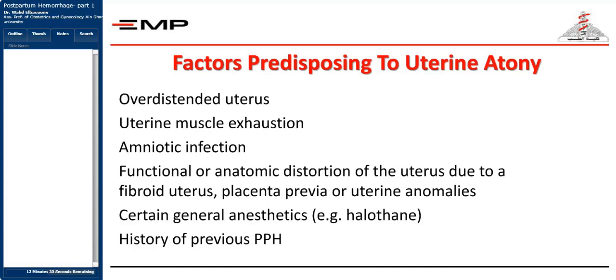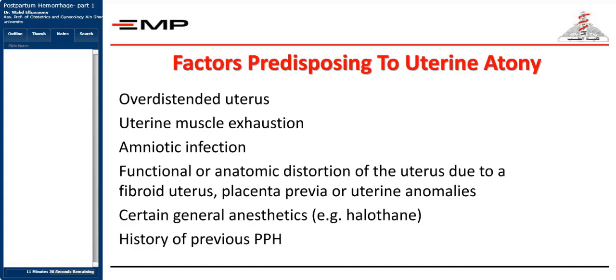Functional or anatomic distortion of the uterus due to a fibroid uterus, for example, a low-lying invaded placenta or a placenta previa, or any other uterine anomalies, for example, a septum, or uterine, vaginal or cervical abnormalities that may be present. Certain general anesthetics, for example, halothane or isoflurane, are a type of anesthetics given during general anesthesia that cause relaxation of the uterus, and hence the uterus fails to contract. Or if the patient has a history of previous postpartum hemorrhage in a previous delivery, well, actually there may be a cause that was undiagnosed the previous time and may lead to postpartum hemorrhage another time.